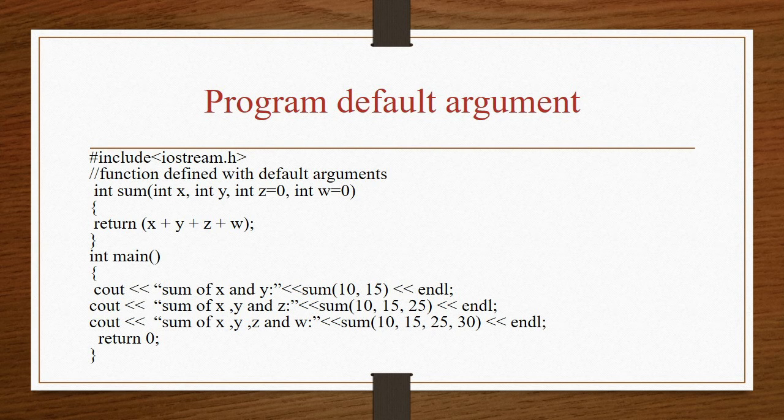Now the addition is performed for 10 plus 15 plus 25 plus 0, and the output is returned to the function call. For the third time, the function call is made and I have passed the 4 arguments. So now the 2 arguments z and w are both overwritten by 25 and 30 respectively. Now the addition is performed for 10 plus 15 plus 25 plus 30. After adding this, the value will be returned to the function call.